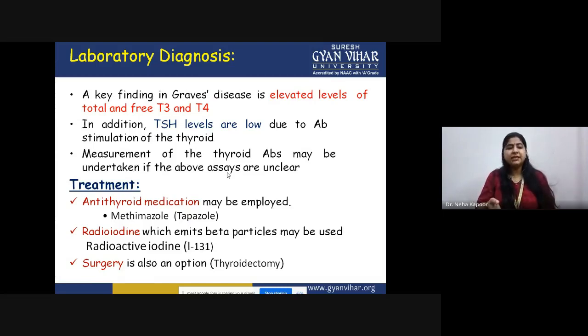Now the treatment: what are the treatment regimens, or how can you go for the treatment of this very disease? You can have anti-thyroid medication, in which the particular drug that is being employed is methimazole. Another is some radioactivity based therapies, in which radioactive iodine is given to the thyroid organ so as to treat that excess. Then there is surgery, in which the thyroid gland is removed. That is the last option.